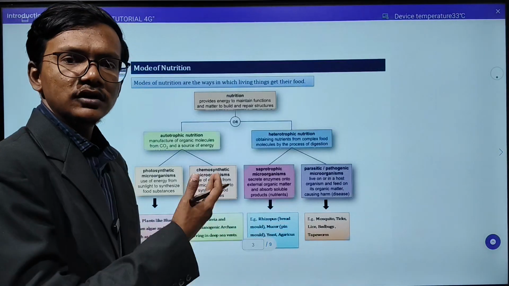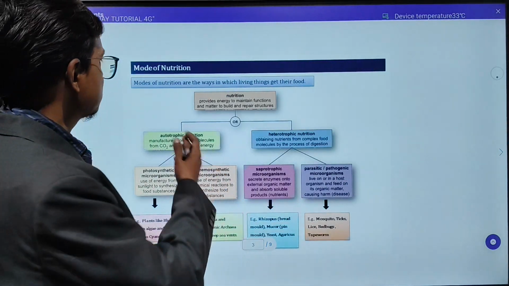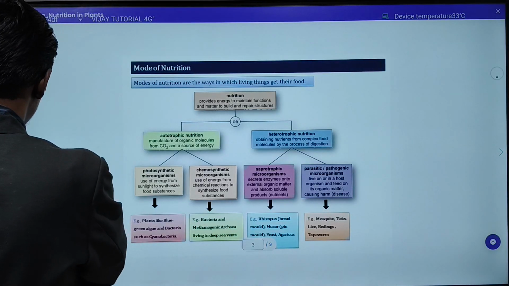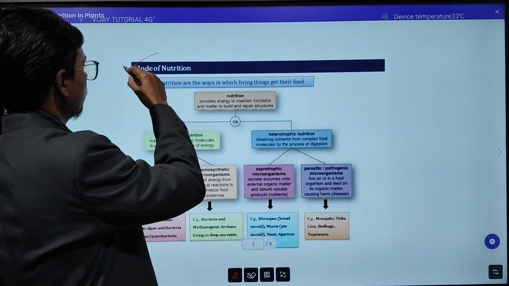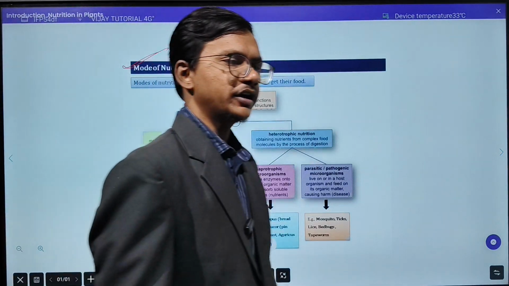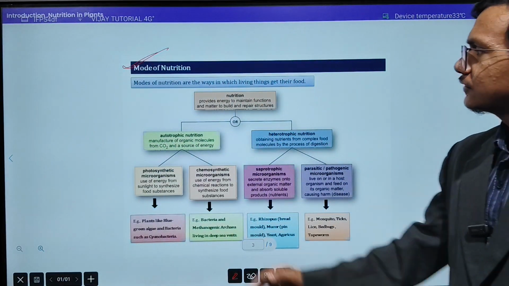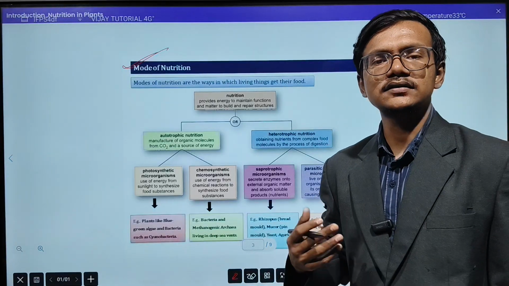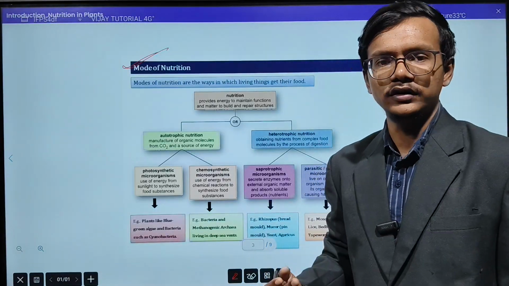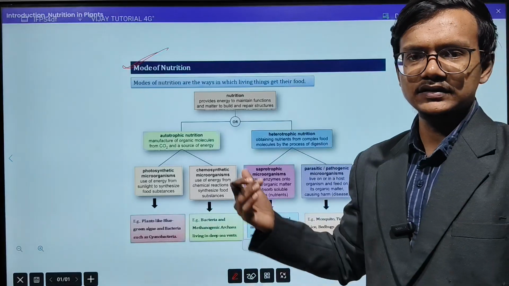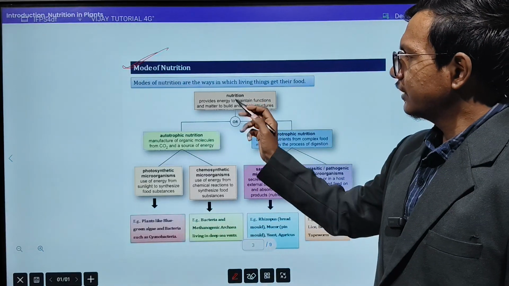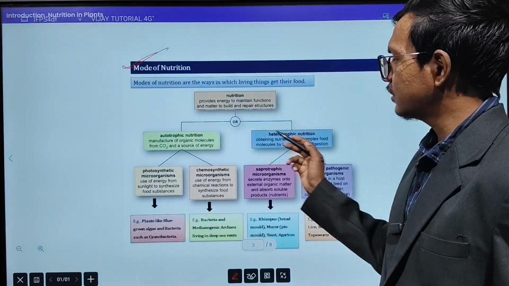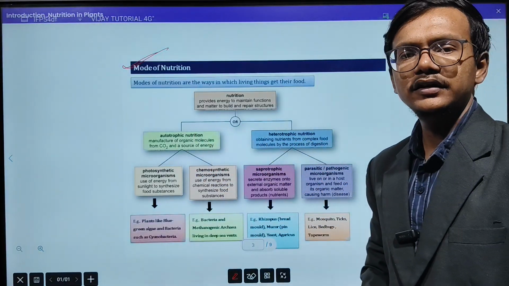Now, in this chapter, one of the most important topics is the mode of nutrition. You can see here this topic, mode of nutrition. It is very important. So, mode of nutrition means what are the ways that all the living creatures on this planet take their food. So, there are different processes that we have to see. So, nutrition definition we have seen. This nutrition is classified into autotrophic and heterotrophic nutrition.